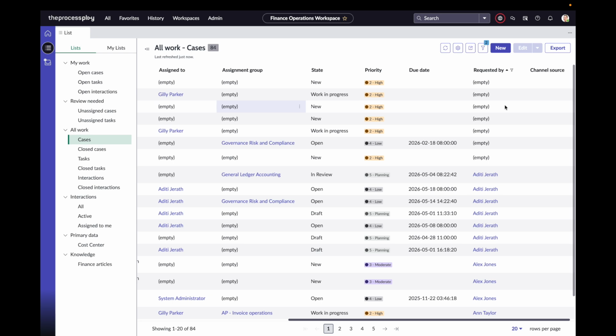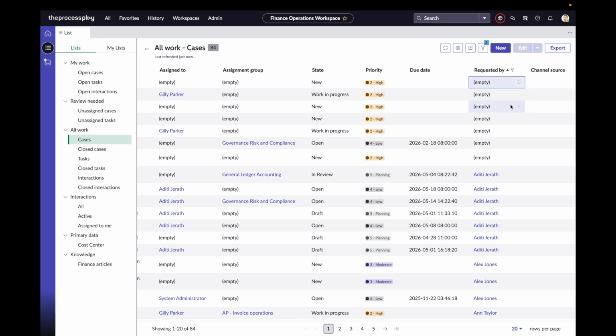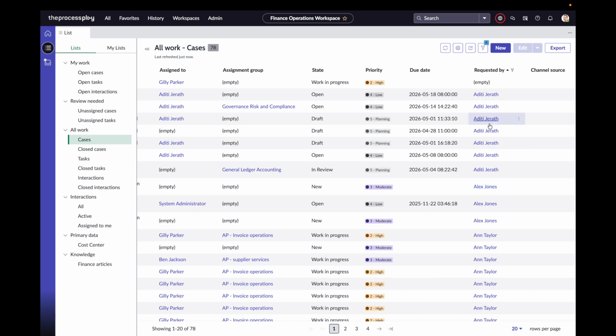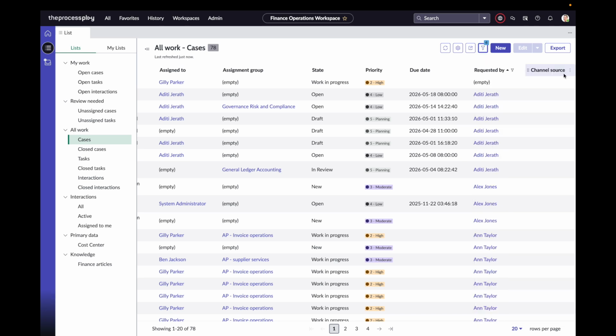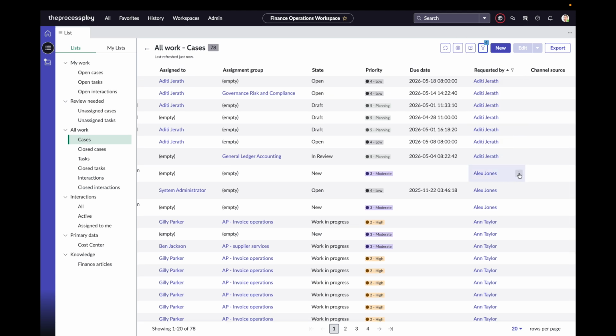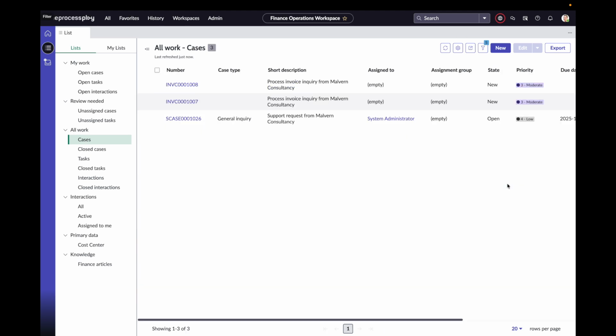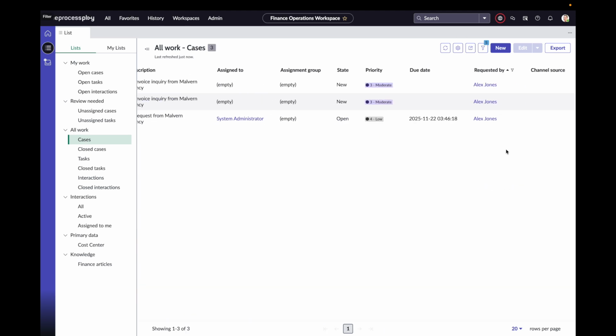And you can see now we've still got some, so there's a bit of data issues within here. Bad example for this demo, but we will carry on. You can see on this filter panel at the top that filters have been automatically applied. Bad demo data, trust that it is all okay. So actually instead we'll do requested by Alex Jones. If we show matching here, that's a better example.